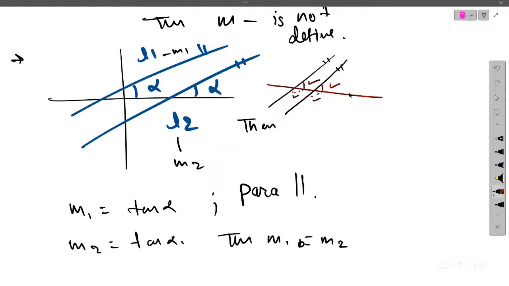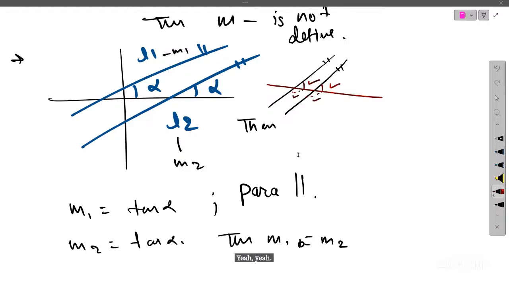Yes, Alok. Ma'am, I have a little doubt. When we take a line segment, we said that we can't find the slope of a line segment, right? That's undefined. We don't define the slope for a line segment.